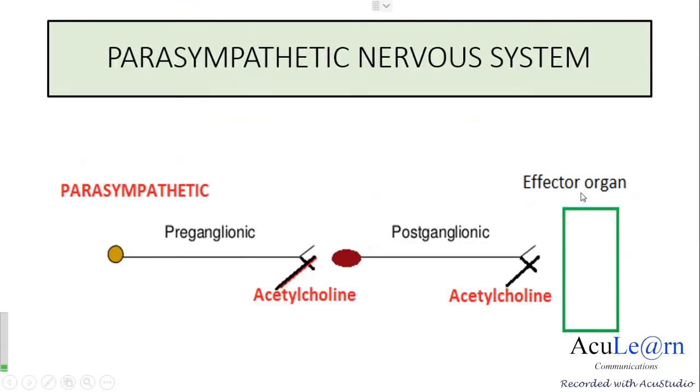The parasympathetic nervous system is the subdivision of the autonomic nervous system and consists of two fibers between the central nervous system and the effector organ. The two fibers are called the preganglionic fibers and the postganglionic fibers. The preganglionic parasympathetic fibers release the neurotransmitter acetylcholine, and the postganglionic parasympathetic fibers release the neurotransmitter acetylcholine. The effector organ includes the smooth muscle, cardiac muscle, and the glands.